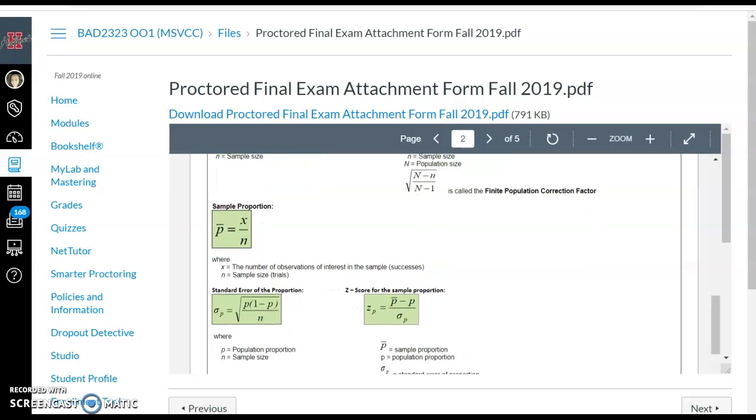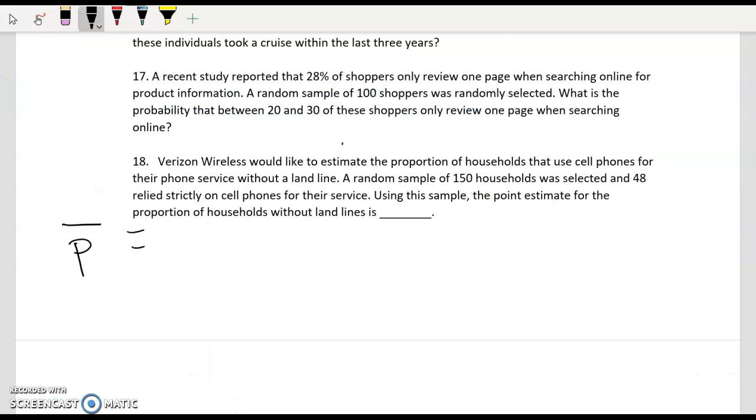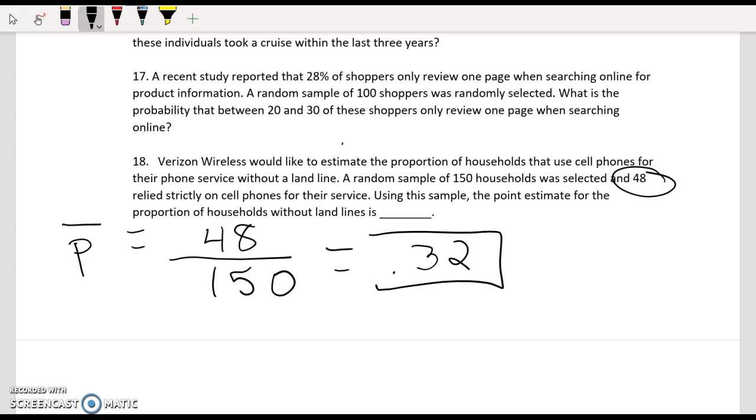Sample proportion is X over N. X is the number of observations and N is the sample size. So X, the number of observations, is 48 and the sample size is 150. So the point estimate would be 0.32, and that would be your final answer.